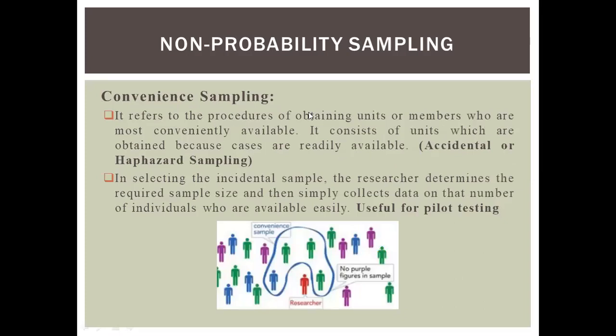Another type is convenience sampling. As the name indicates, it refers to the procedure of obtaining sampling units or members who are most conveniently available. It consists of units which are obtained because the cases are readily available. It is also known as accidental or haphazard sampling. In selecting the incidental sample, the researcher determines the required sample size and then simply collects data on that number of individuals who are easily available. This type of sampling is useful for pilot testing.